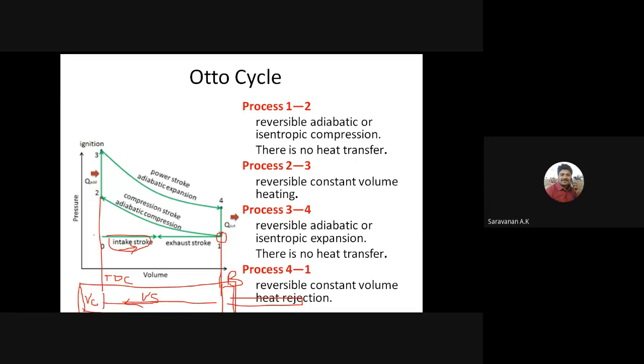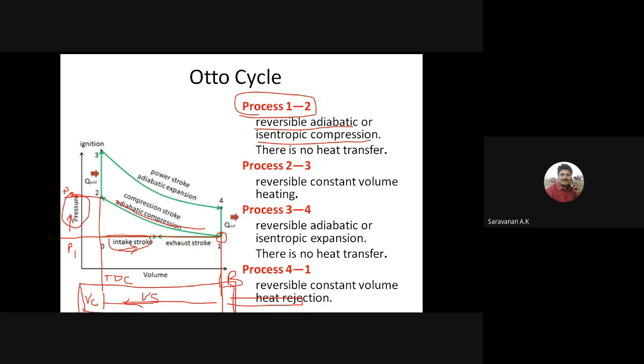So the air is compressed isentropically, or by a reversible adiabatic process. While compressing the air, what will happen? The pressure increases. From point 1, pressure P1, to here, pressure P2. The pressure is increased because we have to compress the air. So the process 1 to 2 is a reversible adiabatic, or isentropic, process.